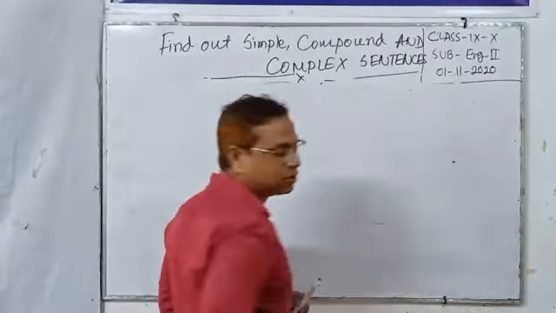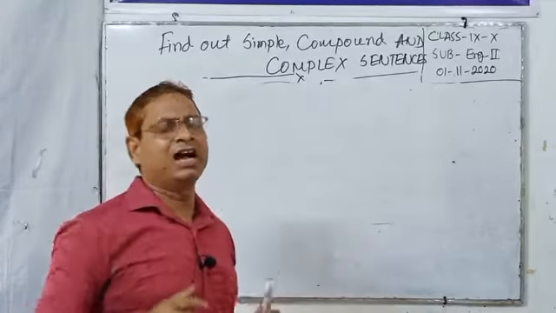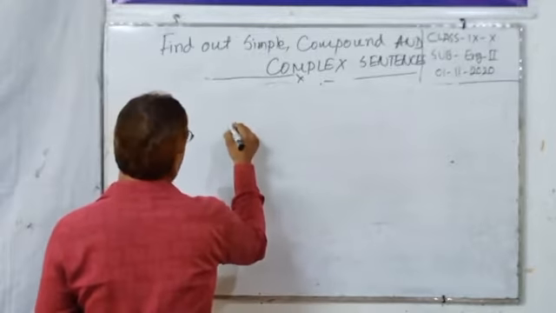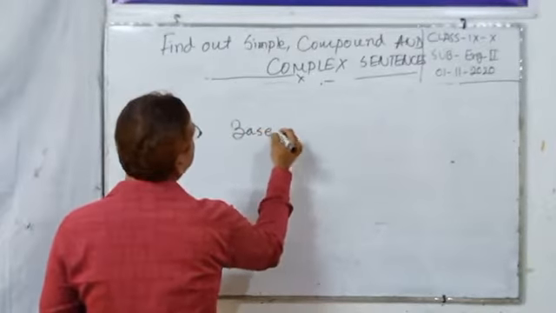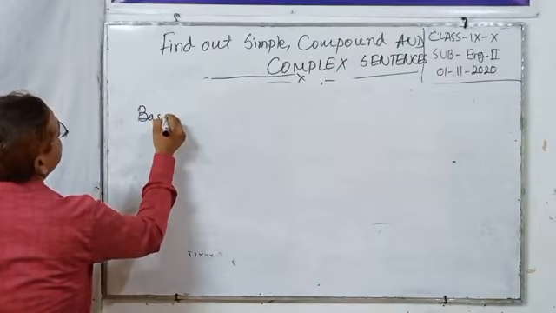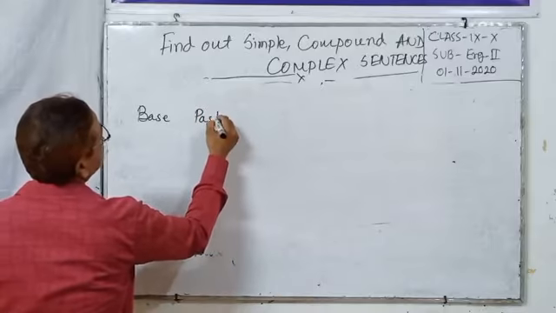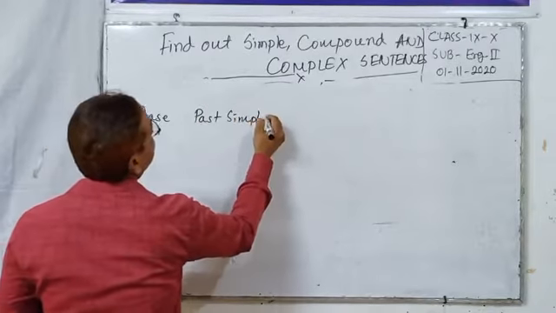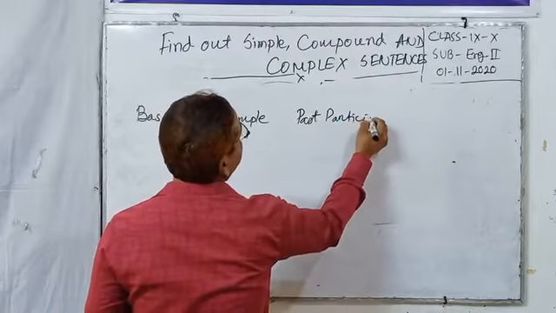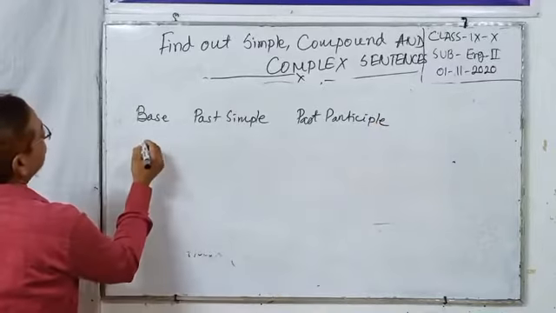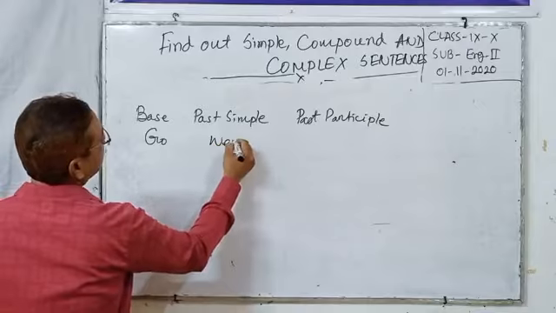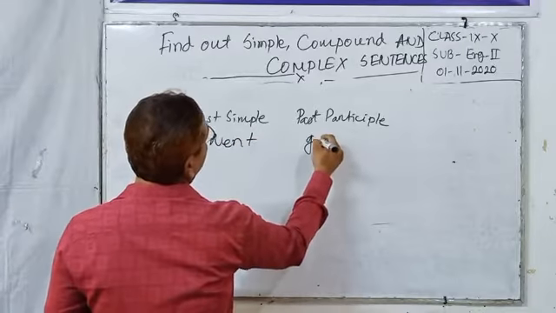Dear students, you know, usually we use three verb forms: base form, past simple, past participle. If I say go, this is the base form; simple past, went; past participle, gone. Go, went, gone.